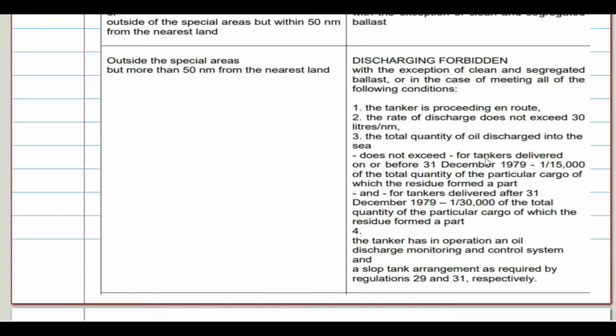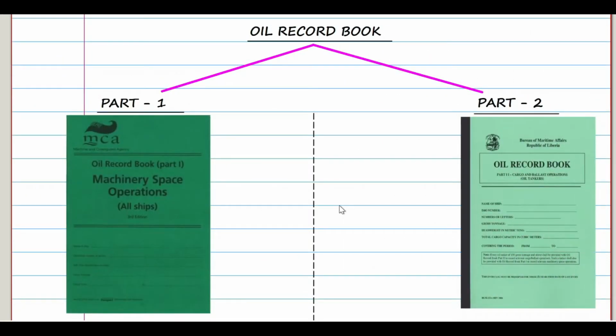So what does this mean? If the oil tanker is designed to carry 15,000 barrels of oil, she can discharge only 1 barrel of oil. And for tankers delivered after 31st December 1979, they can discharge 1 by 30,000 out of the total quantity of the particular cargo, of which the residue formed a part. Which means if the tanker is designed to carry 30,000 liters of cargo, she can discharge only 1 liter of cargo. So the fourth criteria is the oil tanker has in operation an oil discharge monitoring and control system and a slop tank arrangement. So let's move on to our fifth section, the oil record book.